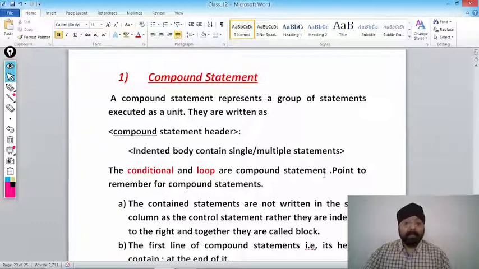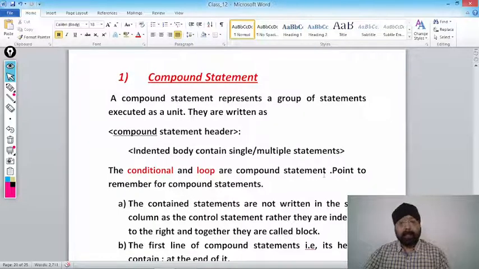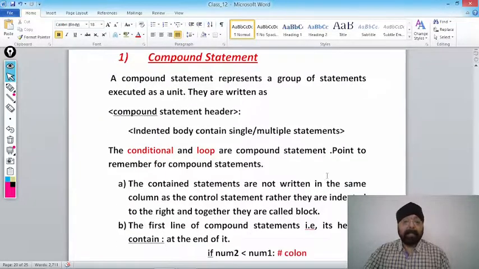General syntax of compound statement is compound statement header, colon. Indented body contains single or multiple statements. So this is known as block. The block is a set of single or multiple statements. We will see in the examples. The conditional and the loop are the compound statements.